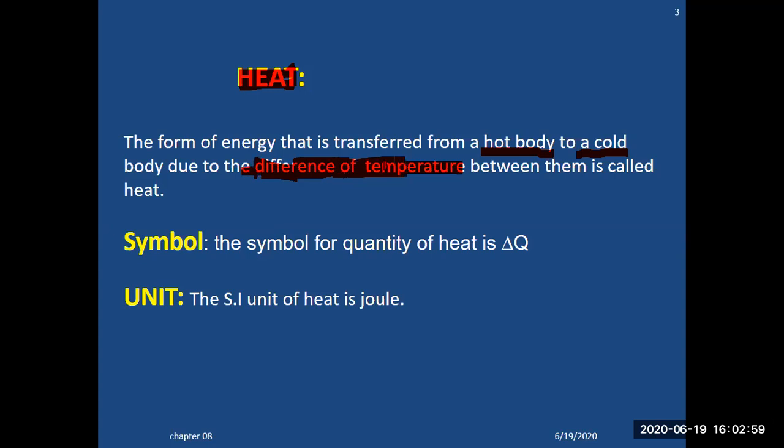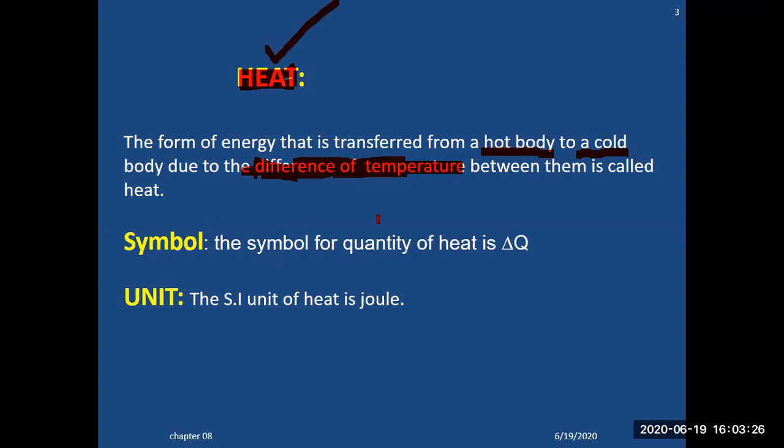This is called heat. If you have boiled water inside a container and place it on a table, you will see the transfer of heat take place in the surrounding. So the transfer of energy due to the difference of temperature is called heat.